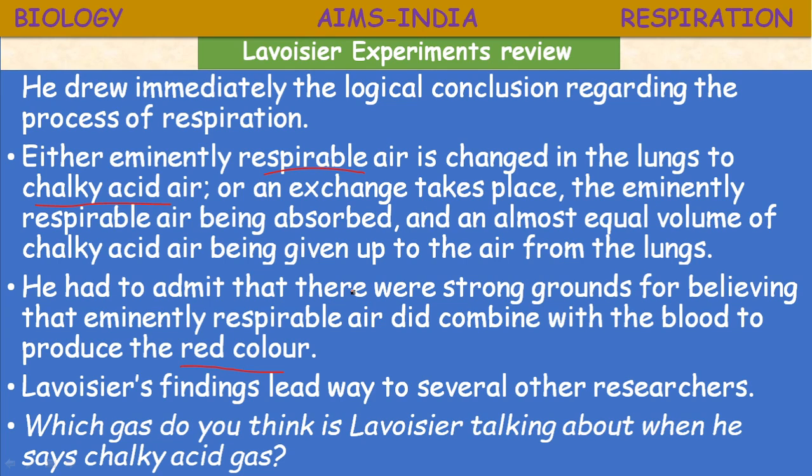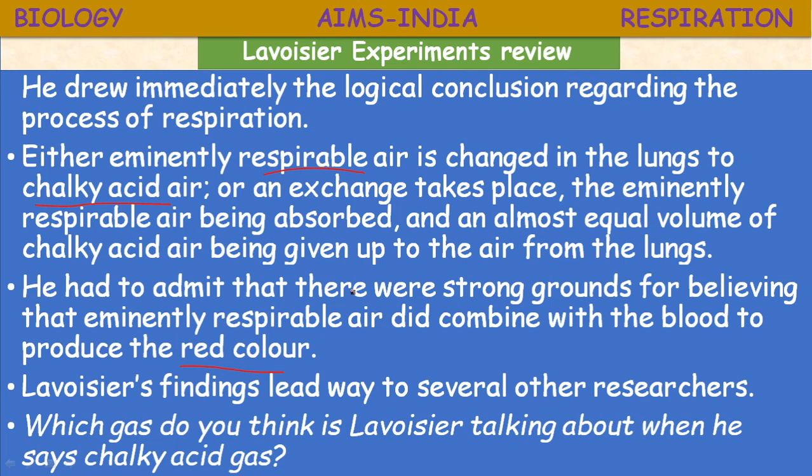What steps in the process of respiration does Lavoisier mention as an inference of his experiment? Okay, what steps? The two important steps: the exchange takes place immediately, respirable air being absorbed and the same or equal volume of chalky acid air being given up from the lungs.